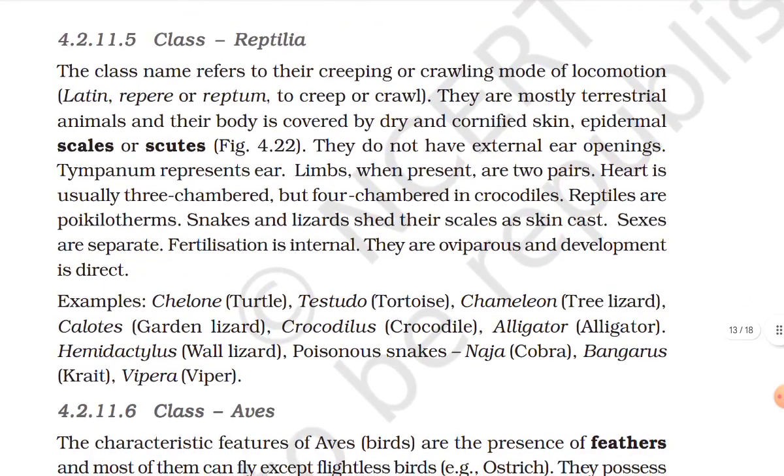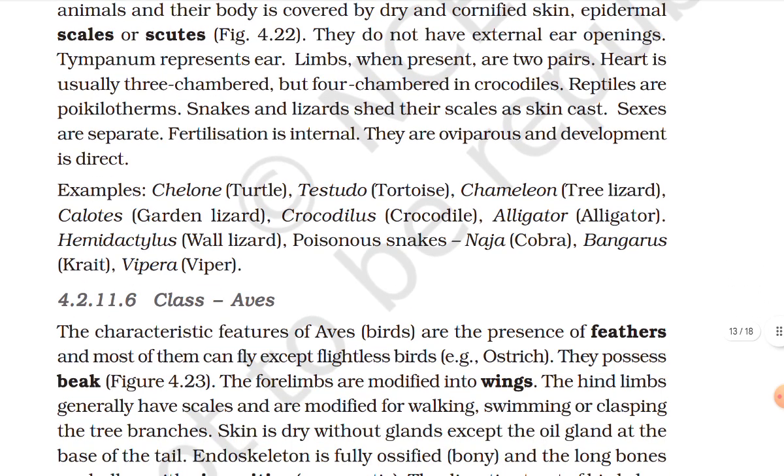Class Reptilia. The class name refers to their creeping or crawling mode of locomotion. Latin repere or reptum, to creep or crawl. They are mostly terrestrial animals and their body is covered by dry cornified skin, epidermal scales or scutes. They do not have external ear openings. Tympanum represents ear. Limbs, when present, are two pairs. Heart is usually three chambered but four chambered in crocodiles. Reptiles are poikilothermal. Snakes and lizards shed their skin scales as skin cast.